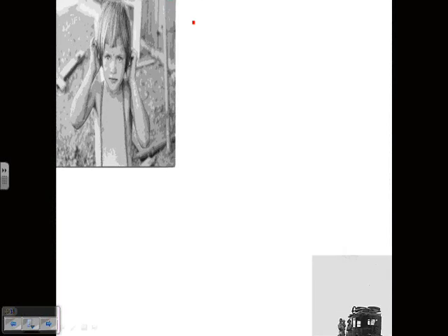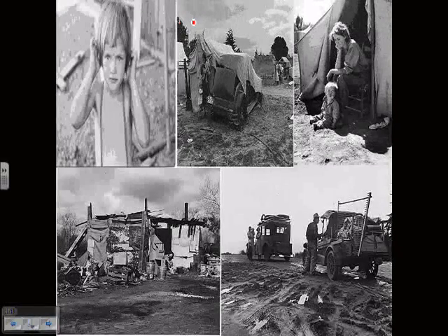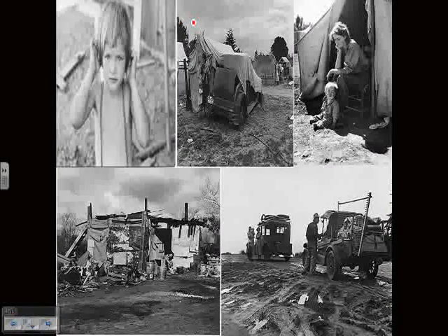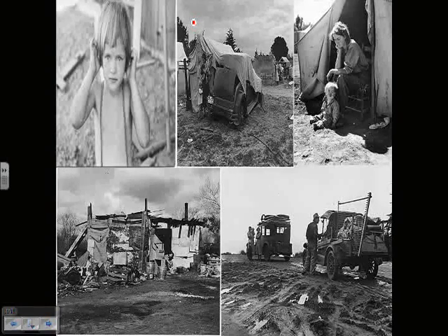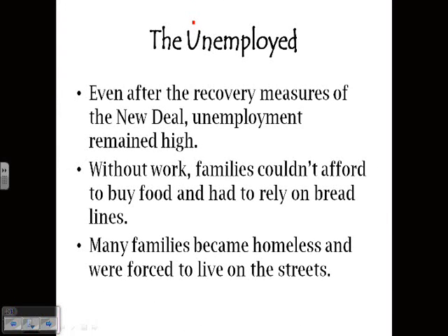Just a couple other pictures here. You can see it's obviously not the best of times for a lot of these people. Everybody was suffering, not just the adults that didn't have jobs, but the children as well. Now we're looking at how far the New Deal reaches. We said the one big problem the government is trying to change is unemployment. How can we get people working? If we can get them working, we can put some money in their pockets. Maybe they'll spend some money, which allows businesses to make a profit and maybe expand some more. But simply, jobs just aren't there at the time.